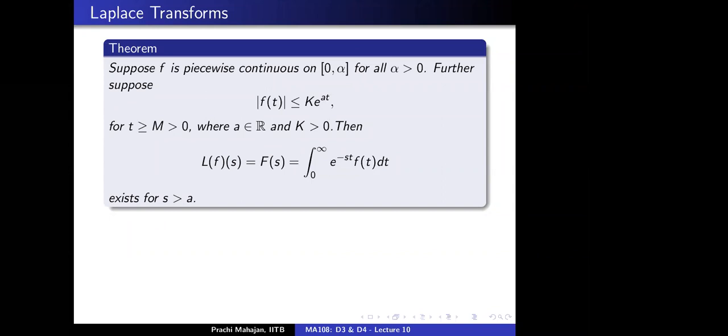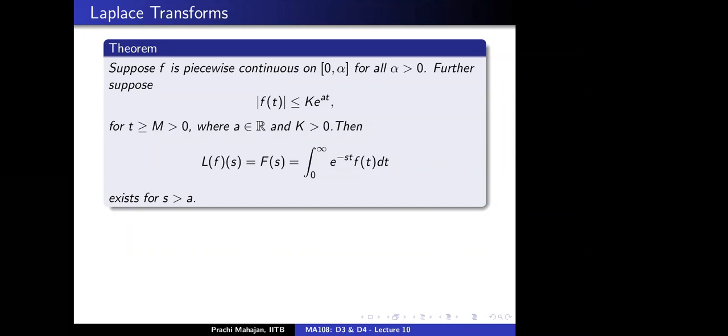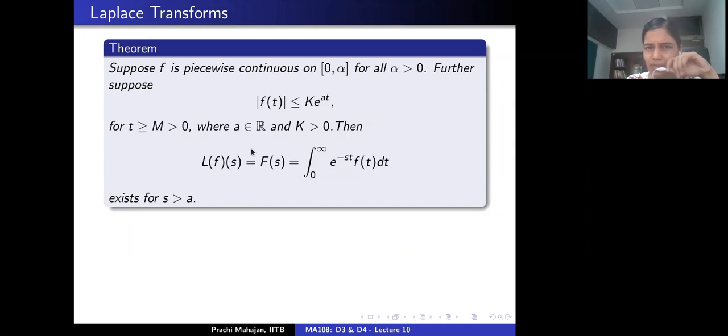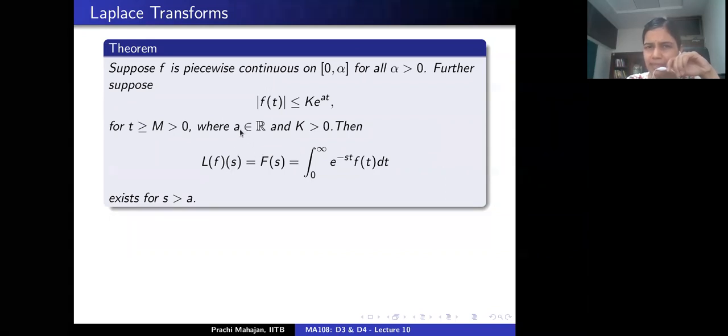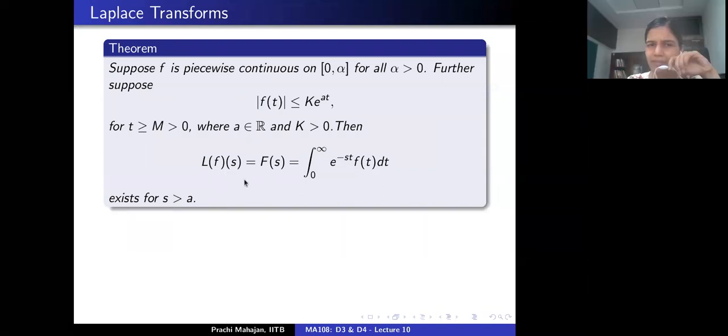Ma'am, even our s is another variable, right? In another domain. So how are we comparing s and a? I did not get that. See, s is a variable, but it still varies over the real numbers. a is some fixed real number. And we are saying that the Laplace transform of f exists whenever s is to the right of a. That's all. Little a is fixed.